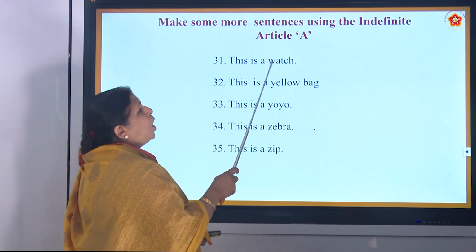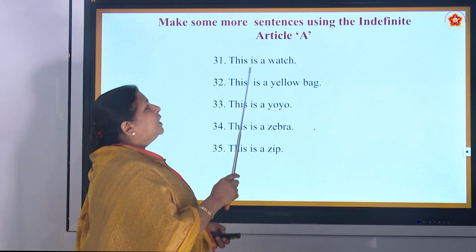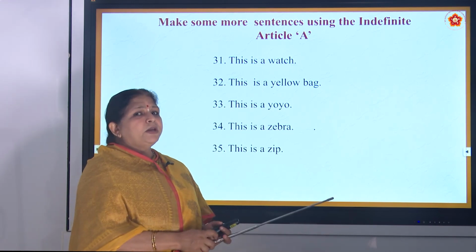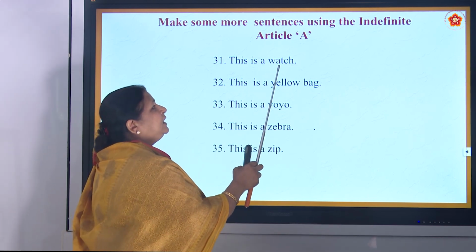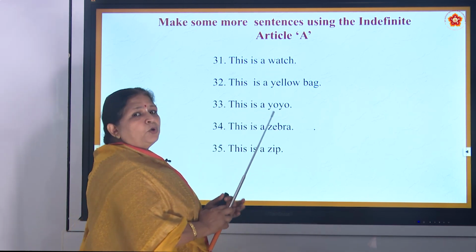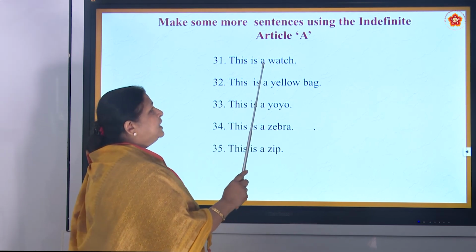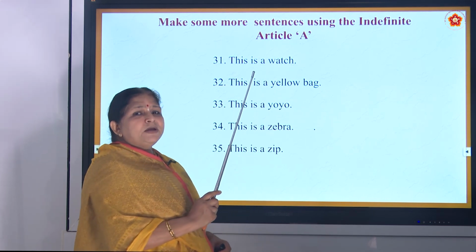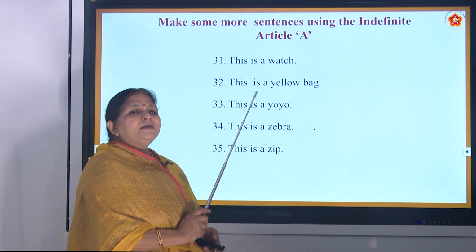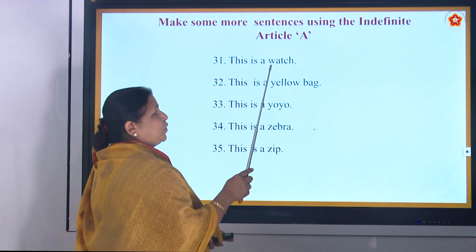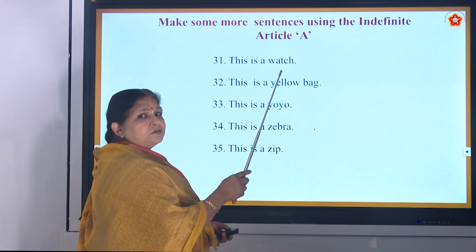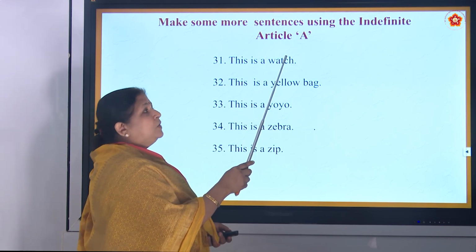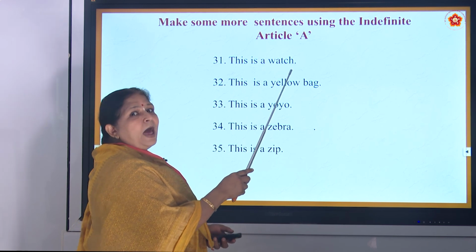This is a watch. Now, what do you remember when I told you last time? W-A-T-C-H. We should always remember, when we see this word watch, what does it remind you? Yes, very good. Watch your words, watch your actions, watch your thoughts, watch your character, and watch your heart and habits.